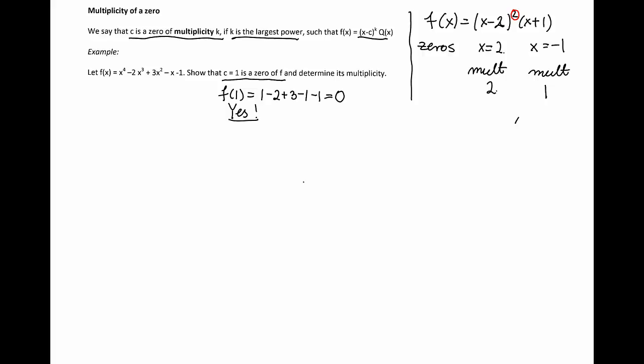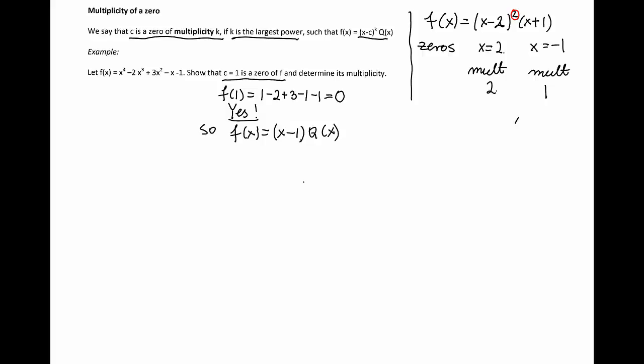Now, if this happens, then the function f of x can be written as a product of x minus 1 times q of x. So the factor x minus 1 appears once in that factorization, so we know that c equals 1 has multiplicity at least 1.